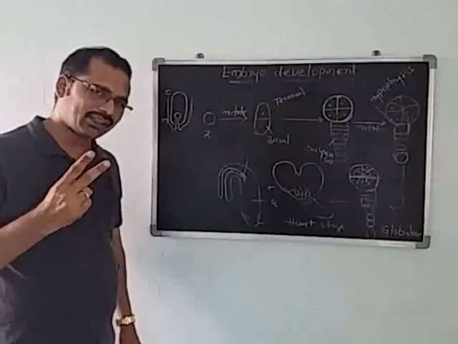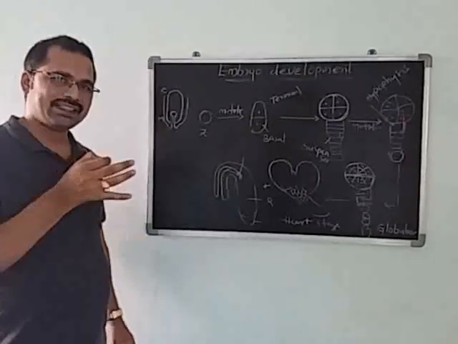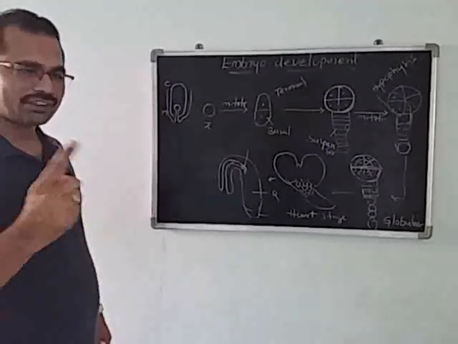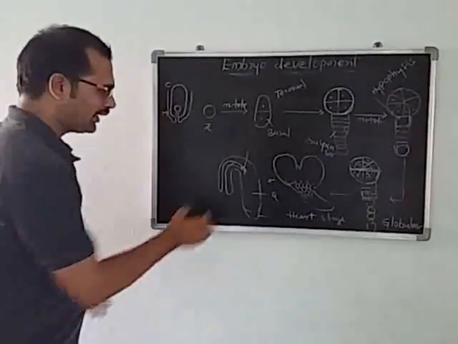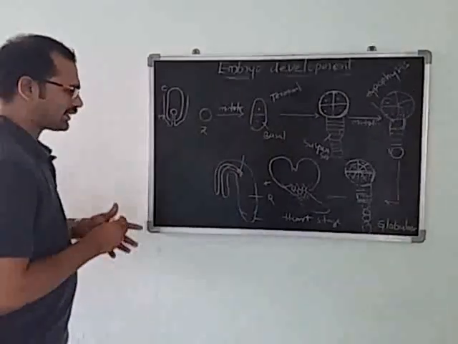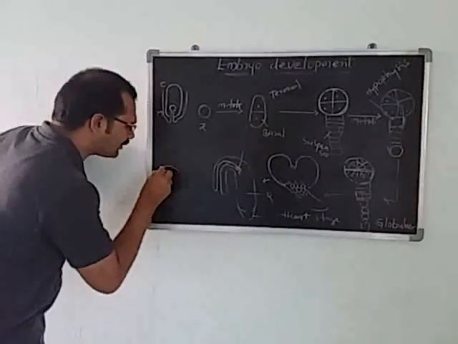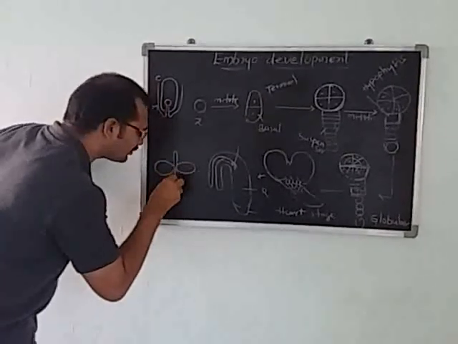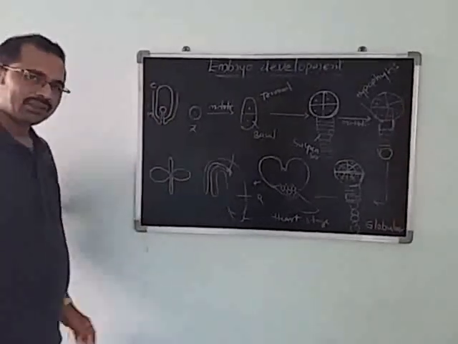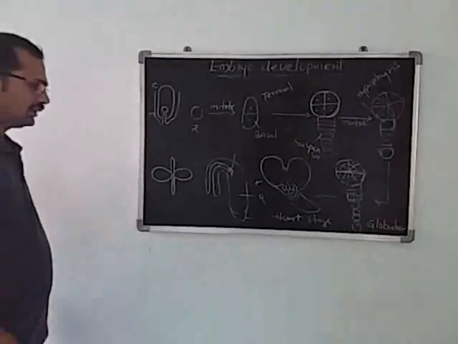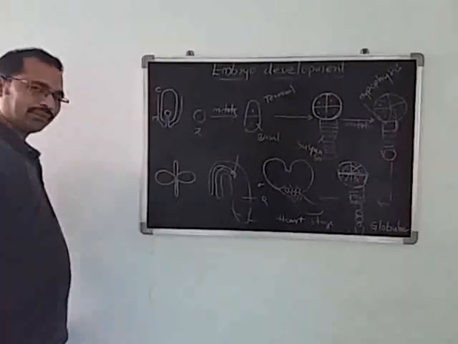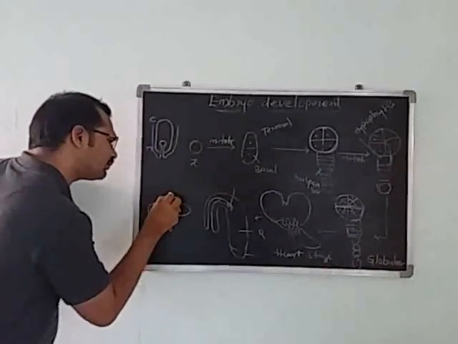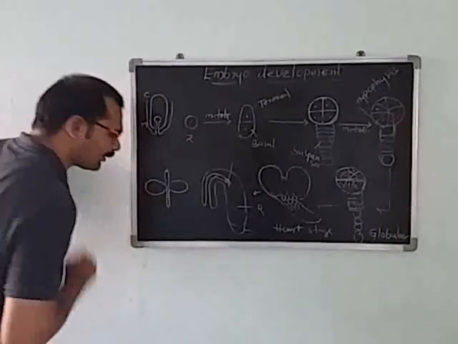So what do you call that? Dicot. A dicot seed consists of two cotyledons. A monocot seed consists of only one cotyledon. I am taking this structure for easy purposes, and these two cotyledons are present. Between the two cotyledons is the embryonal axis, and these are the tips of the embryonal axis.